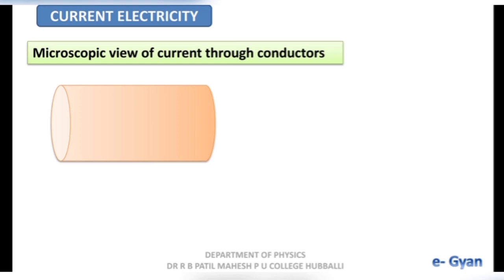For our discussion, I will be taking only the electrons which are revolving in outermost orbit, and these electrons are not so tightly bounded with the atom. Hence, these electrons are called as free electrons, and these free electrons will move from one atom to another atom in the conductor.